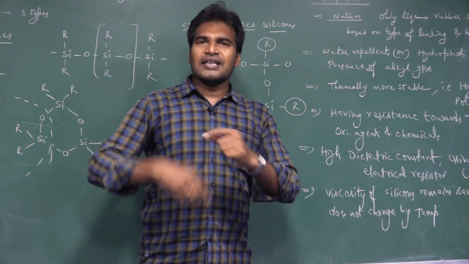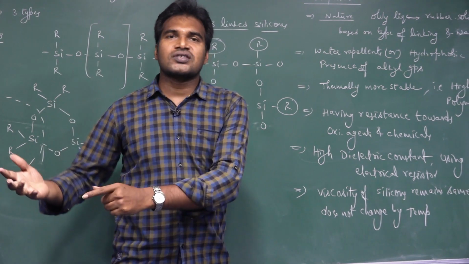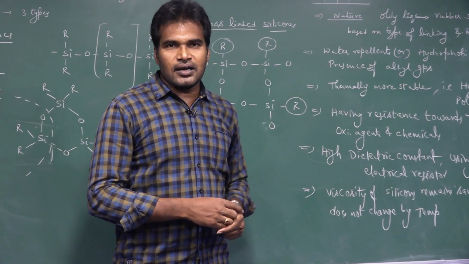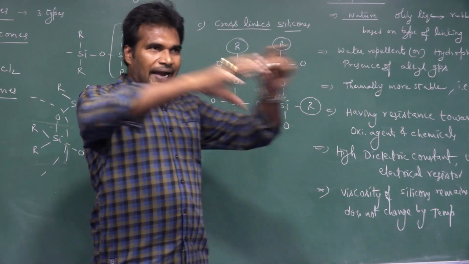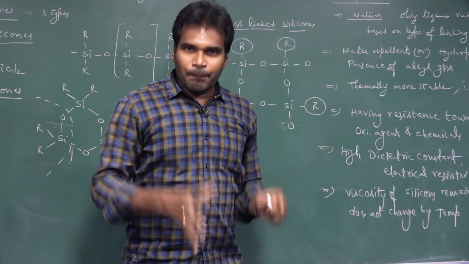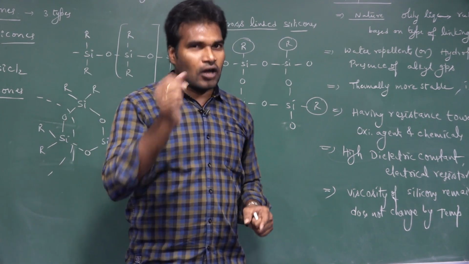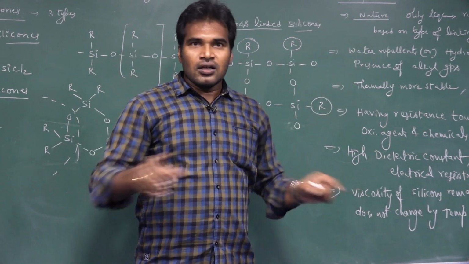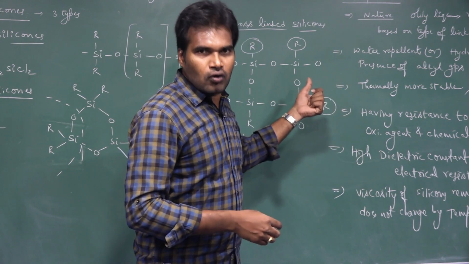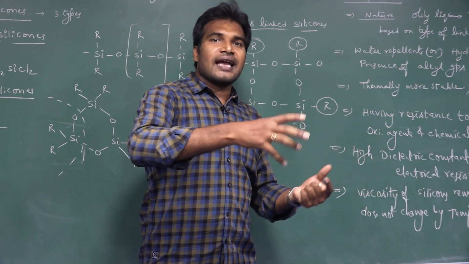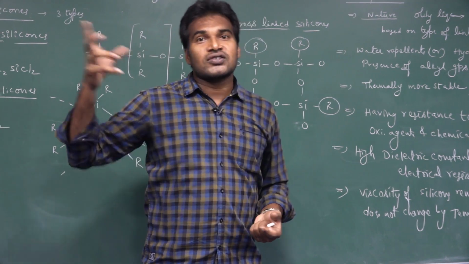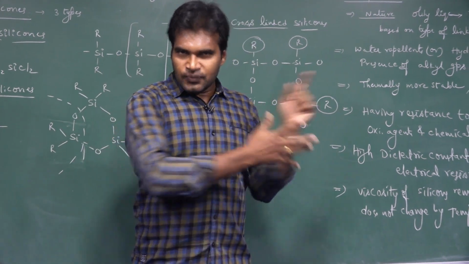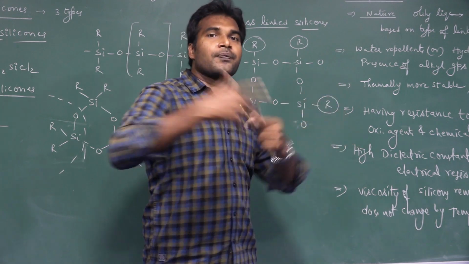They have high resistance towards oxidizing agents and chemicals, so we use them in enamel or along with paints to coat the surfaces of houses. Then the walls have high resistance towards high temperature and chemicals. If there are any acid rains, these silicones will prevent damage.